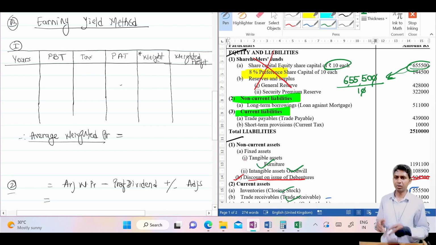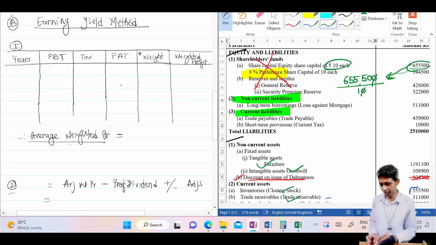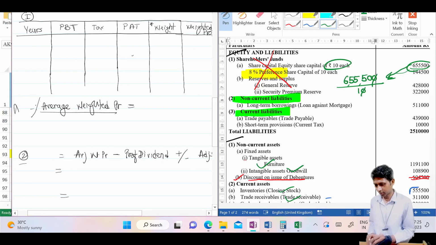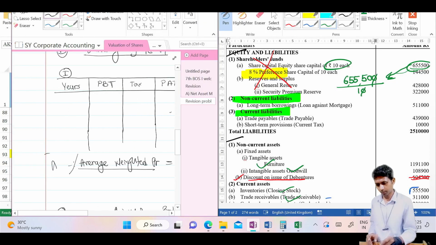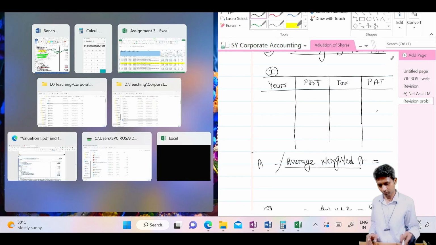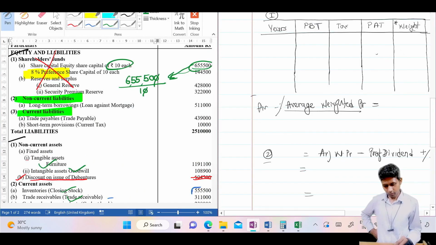After profit before tax, what about the rate? Should we deduct? What about the weight and all? No need to get confused. Let it be any problem, draw the format like this. If you draw, you will get the correct answer. Understood? And then average weighted or just the average profit. Average weighted, or we will say average. Average weighted or average profit. Correct, and then this is the second step.